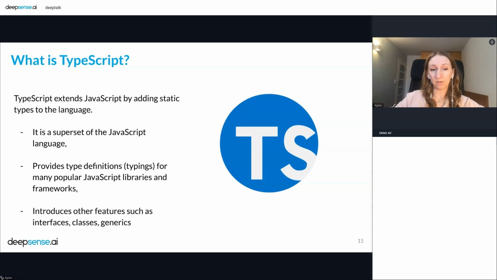And I mean vanilla.js as normal JavaScript. And we have, of course, types for primitives like string, number, boolean, and more. And TypeScript helps us to add new type definitions for other libraries and frameworks, like, for example, React. And we have cool things like interfaces, classes, and generics here.